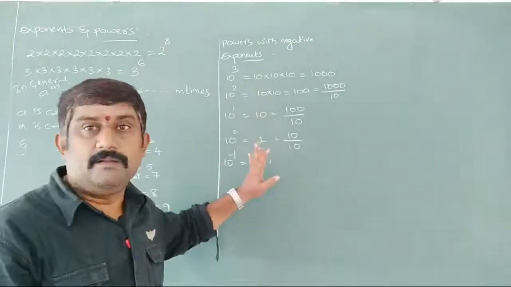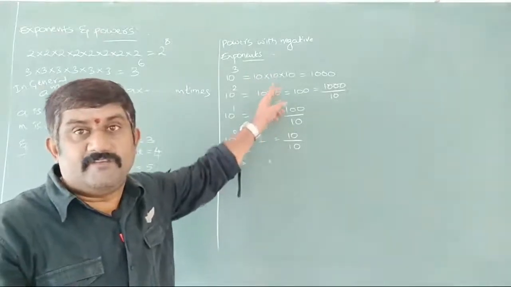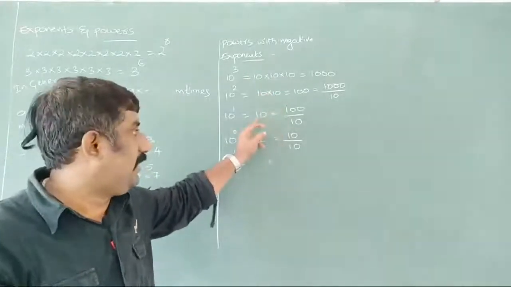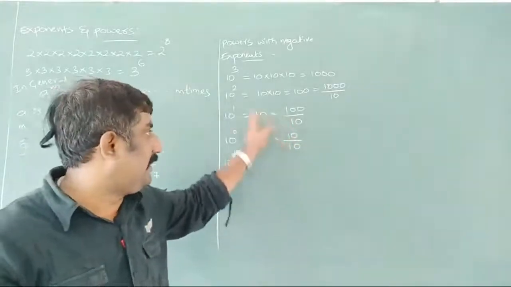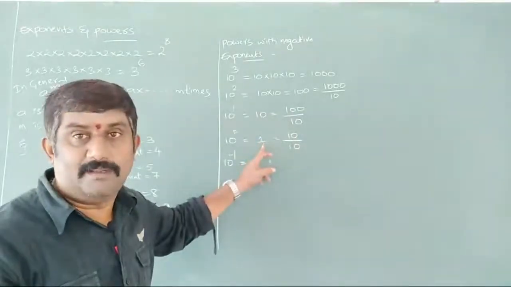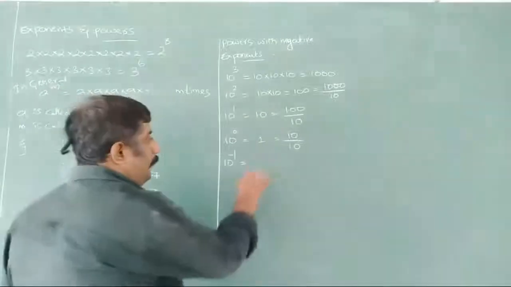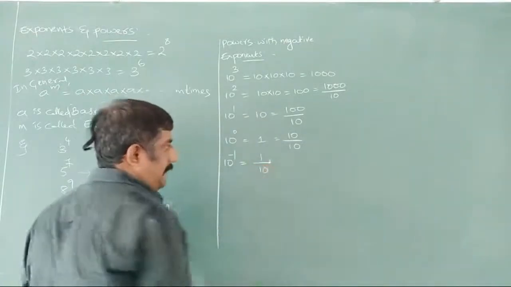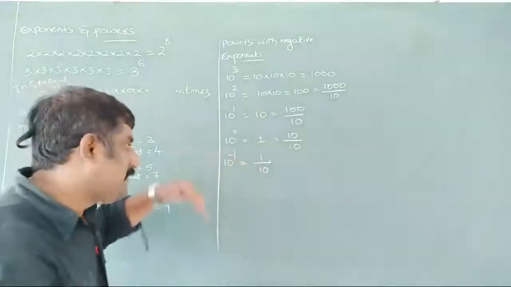Observe here, what is it? 1000. The next value is becoming 1/10 of the previous value, and this value is becoming 1/10 of the previous value. This value is becoming 1/10 of the previous value. Now what is the previous value? We have 1 here. So for this we have to take 1/10. So how much is it going to be? 1 by 10 we can write here. 1 already we have here, 1 by 10 we have to write here.